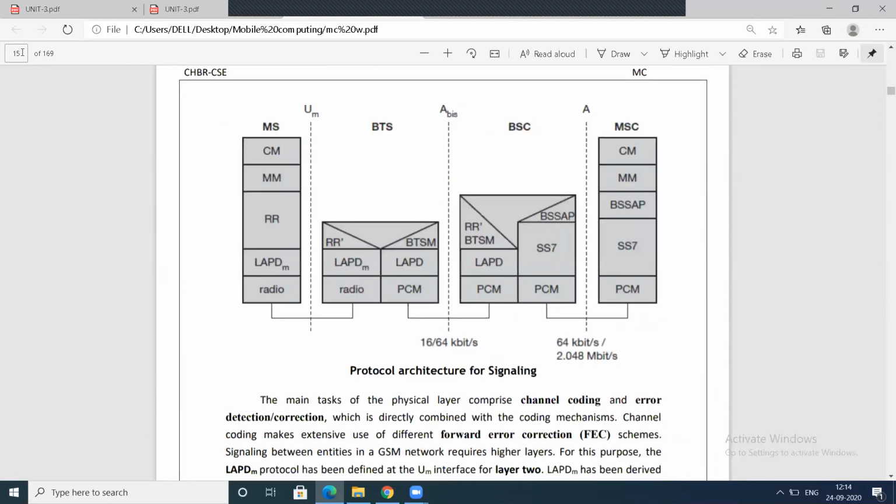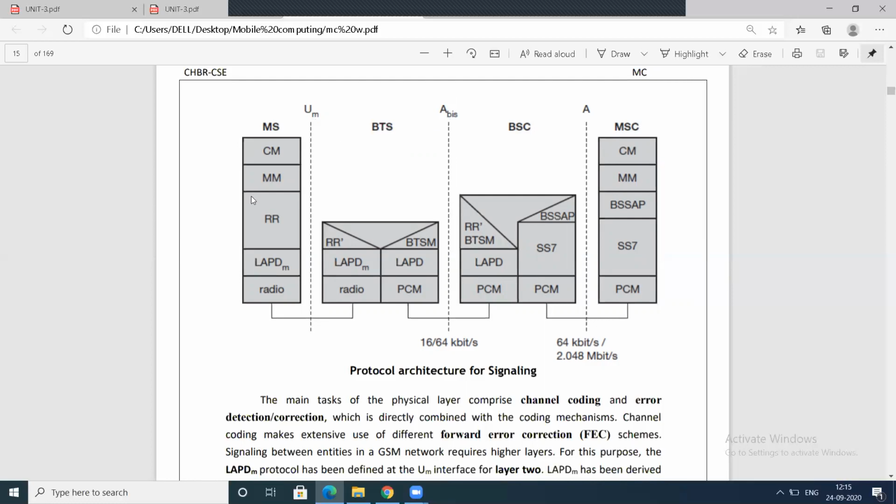This is the protocol architecture for signaling. In this we have the mobile station, base transceiver station, base station controller, and mobile switching center. Already several times I told you about the interfaces between the parts. This was explained in the GSM architecture. MS and BTS are connected via the Um interface. BTS and BSC are connected via the Abis interface. BSC and MSC are connected via the A interface. The same interfaces will be explained in the GSM architecture.